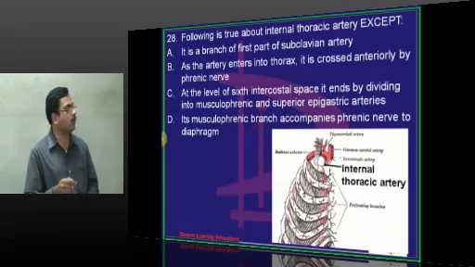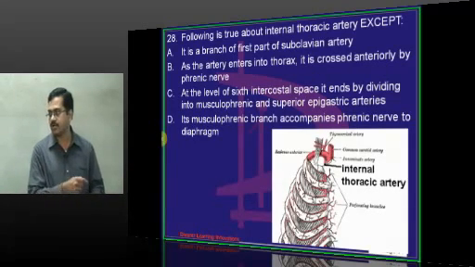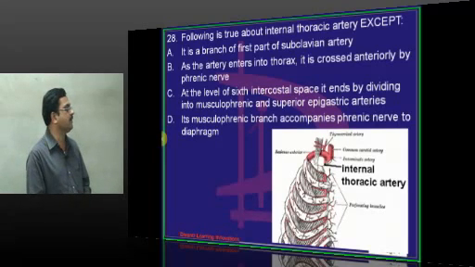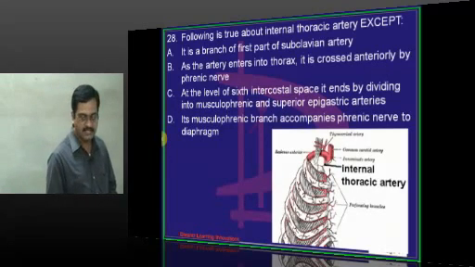Musculophrenic artery passes along right costal margin. It does not accompany the phrenic nerve. Phrenic nerve ends by supplying the diaphragm. It is not accompanying the phrenic nerve. It passes along the right costal margin. So first 3 answers are correct.